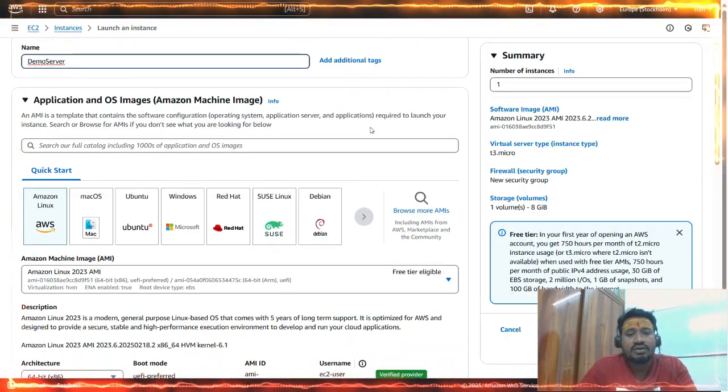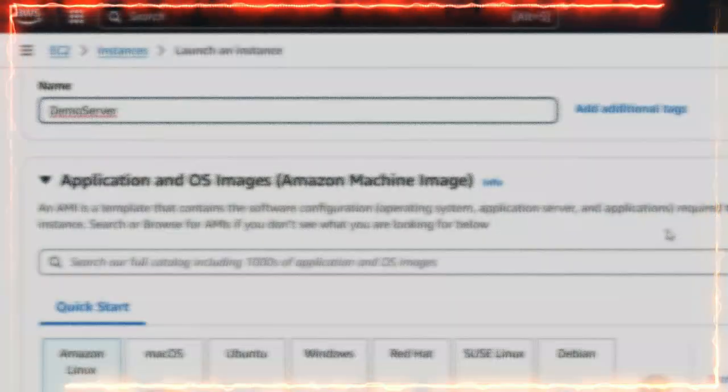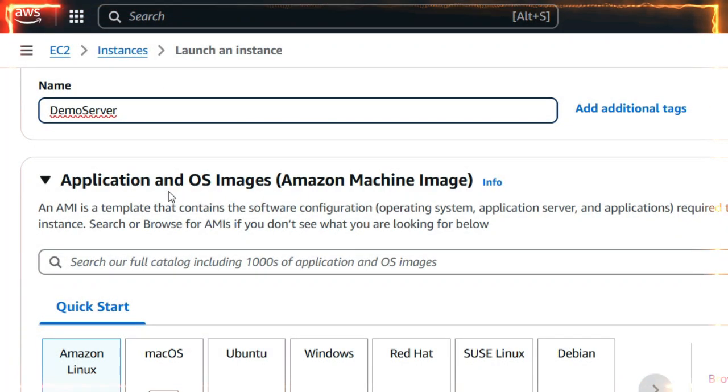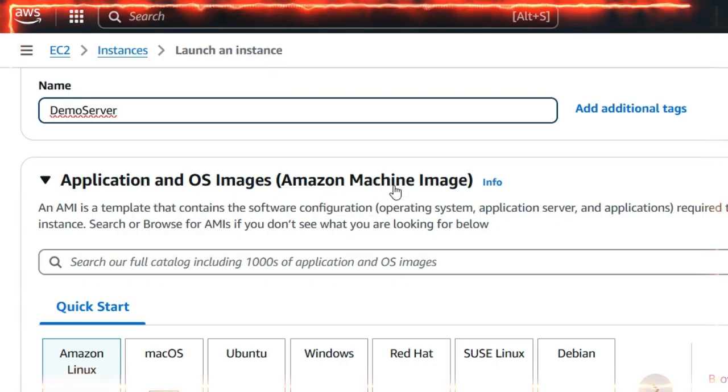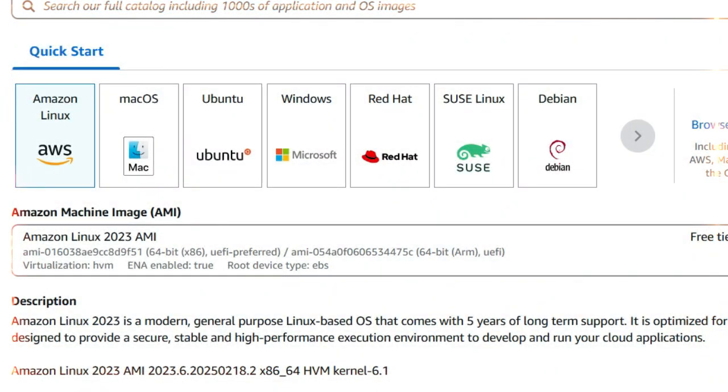Now, what is the operating system that you would like to go with? Application and OS image. And as we discussed, this is Amazon Machine Image. For more information, click on this info. You will understand more about Amazon Machine Image.